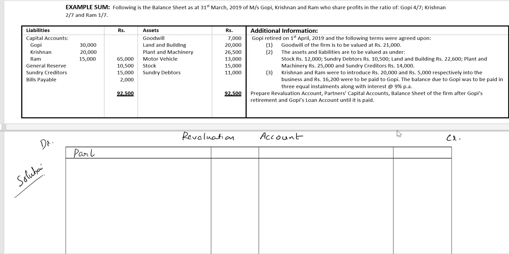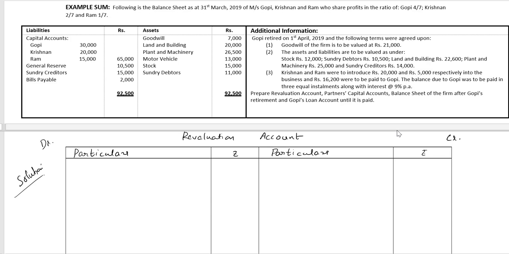Particulars, rupees, particulars, rupees. The first point in the additional information, it's about goodwill of the firm. Let's go to the second point.